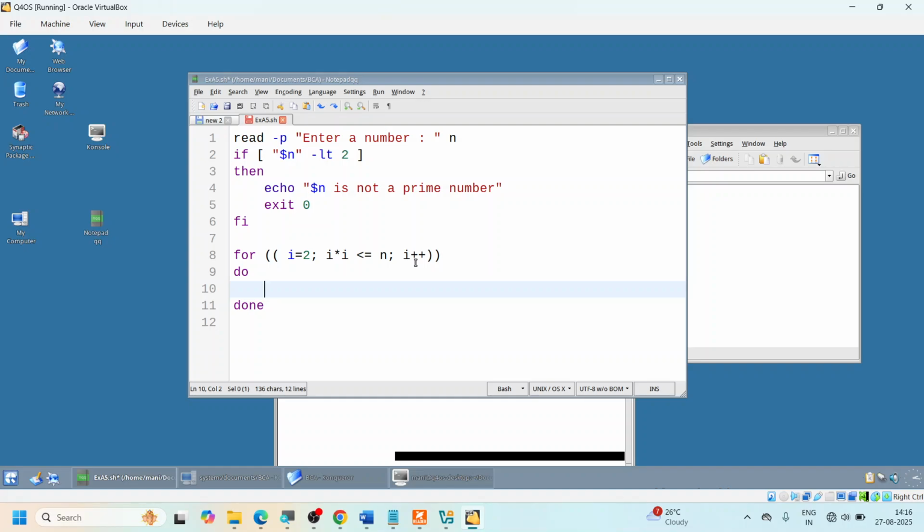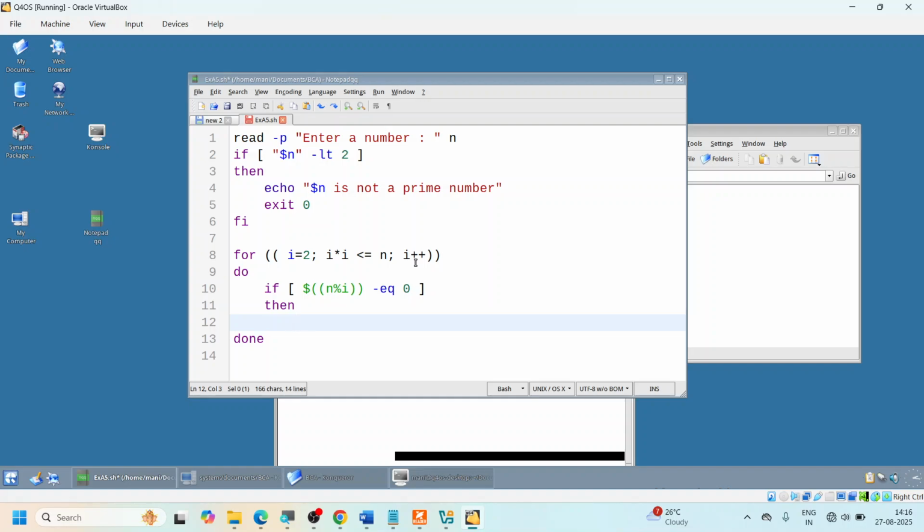And what are we supposed to do? You check whether the given number divides it or not. So I'm going to say if, this given number, what is this given number? Let's go with the expression here. So dollar, because I used the double arrow, I'm using double parenthesis. I'm going to say if n by i, you know very well the meaning of n by i, so you are all familiar with that. So if this is equal to 0, then